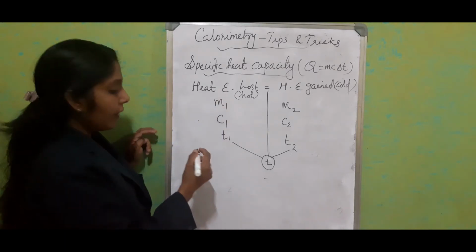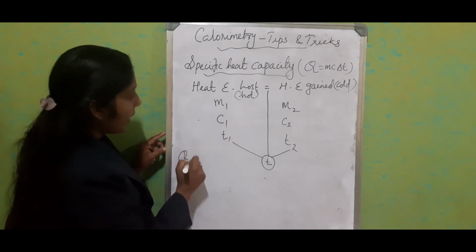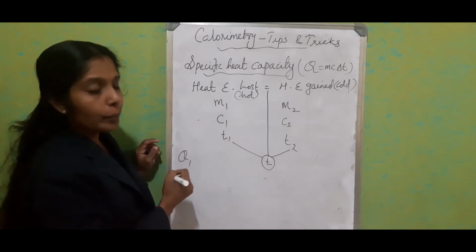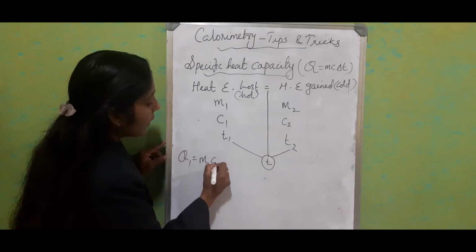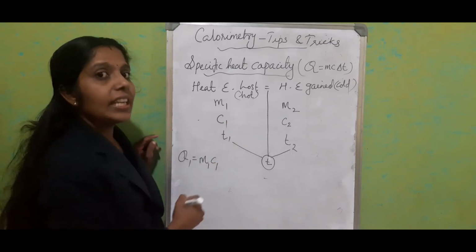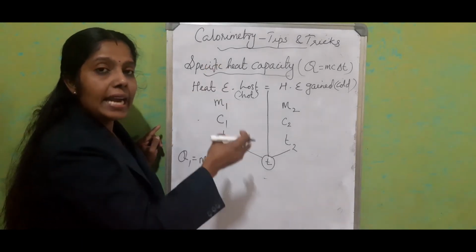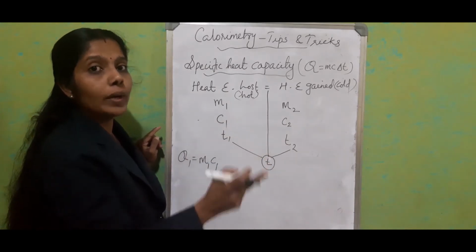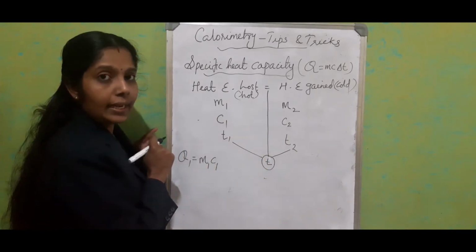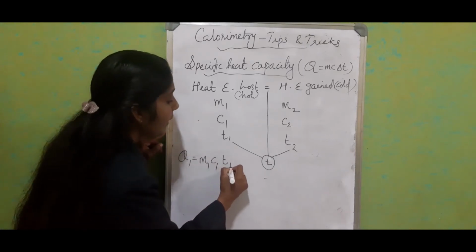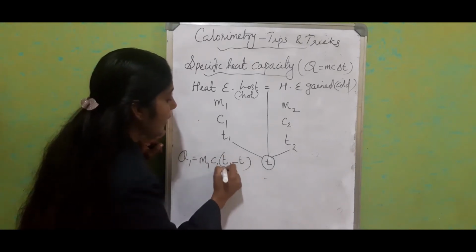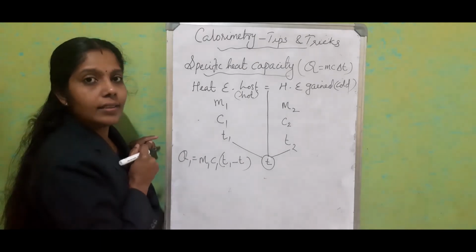So on this side we write Q1, the heat energy lost by the hot body, is equal to M1 C1 into the change in temperature. That means high temperature minus lower temperature. Here, the hot body has the high temperature, so T1 minus T. One side is over.